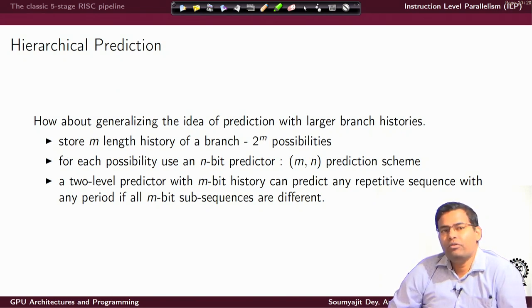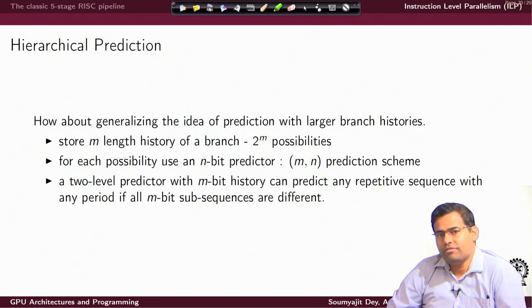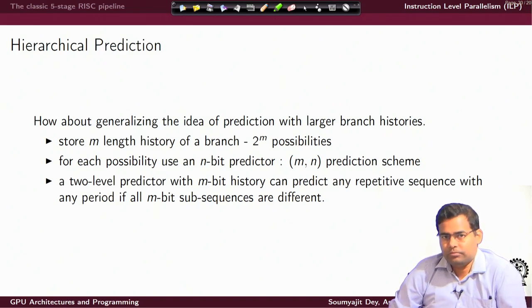Suppose I am doing a 2 level predictor, and I am always deciding based on an m bit history. It can predict any sequence which repeats with some period if all the corresponding m bit subsequences are different. That means, for each m bit subsequence, the decision is always unique.